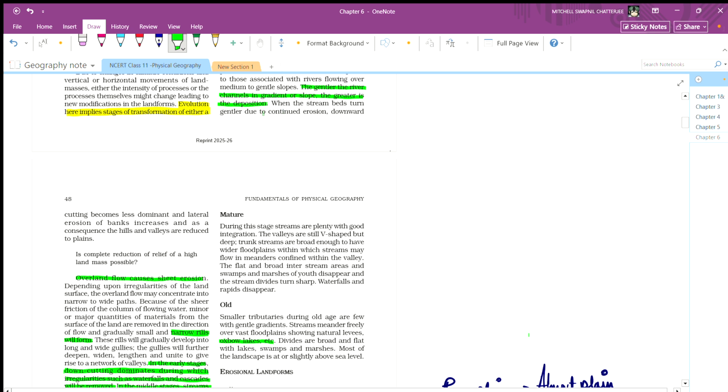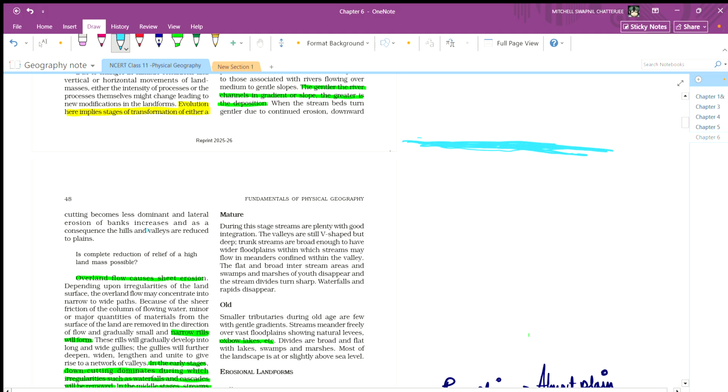When the stream bed turns gentler due to continuous erosion, downward cutting becomes less dominant. Like this, the river beds become smoother, gradually over time.